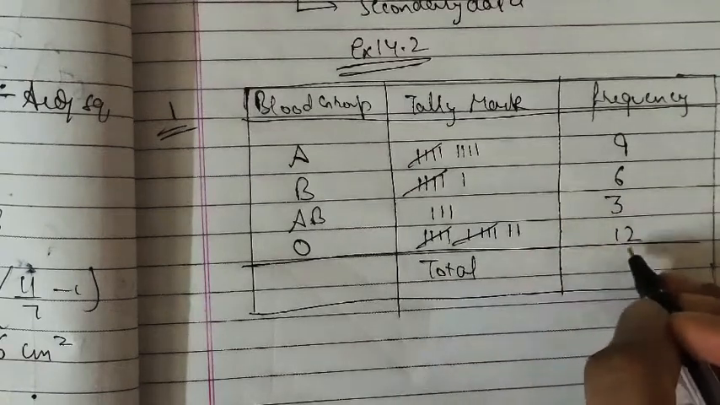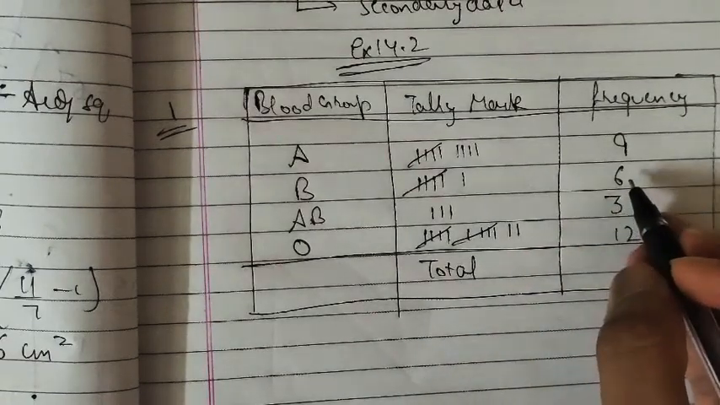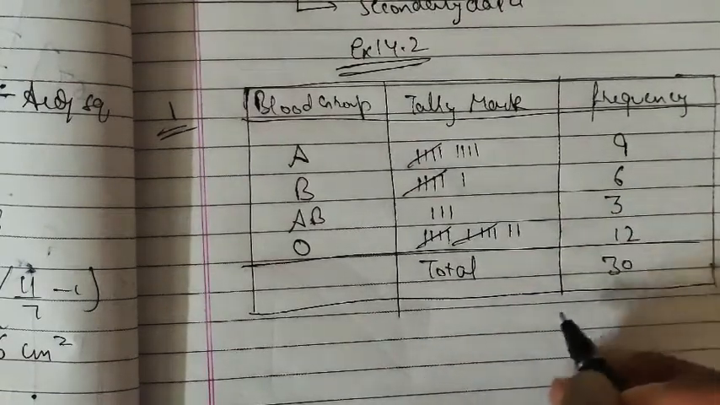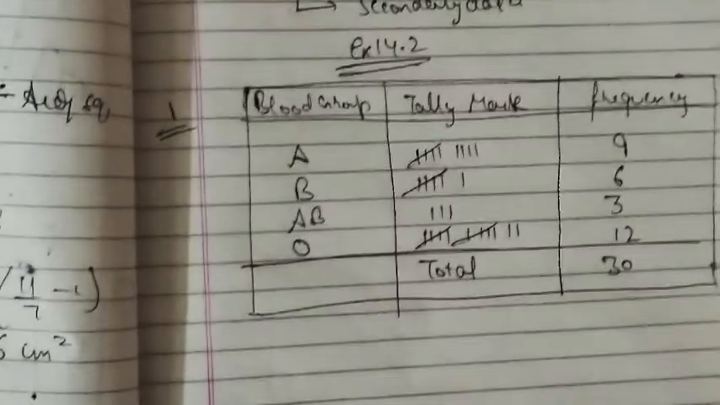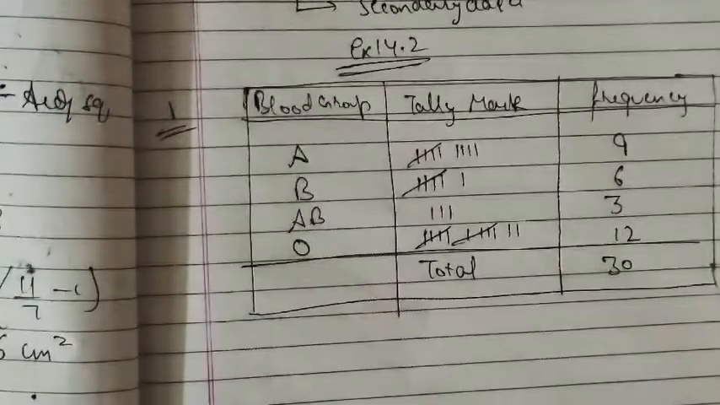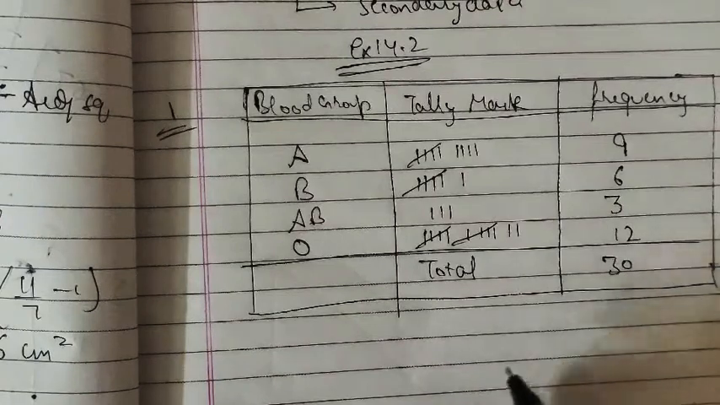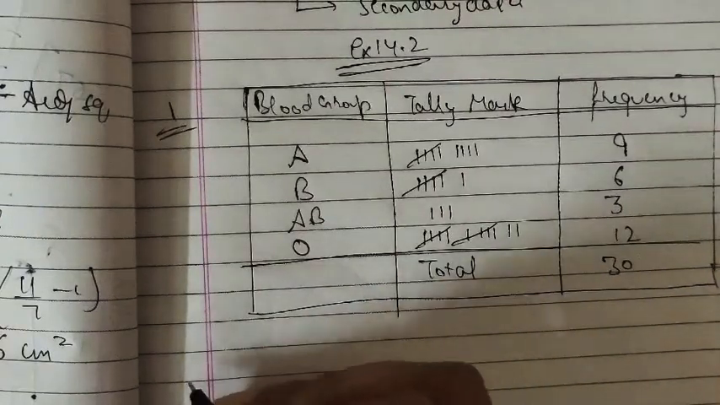So total are 12 plus 3, 15, 15 and 6, 21 and 9, 30. So that means our question is correct. If we are getting total sum equal to frequency, that means our answer is correct, right? Next, let's move on to next question.